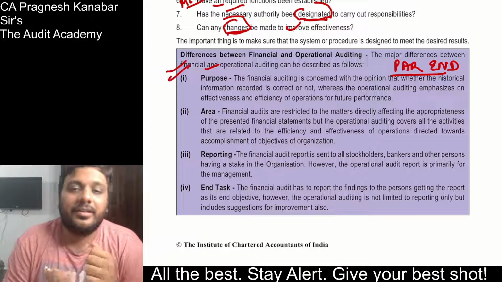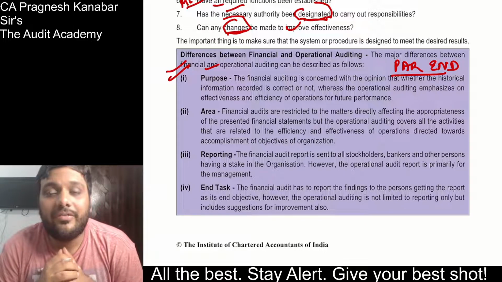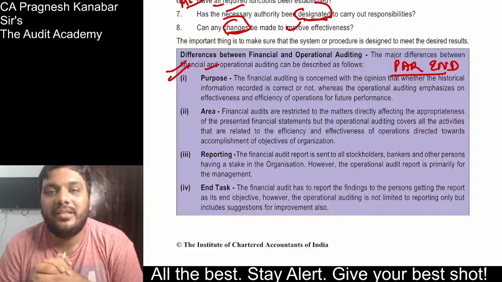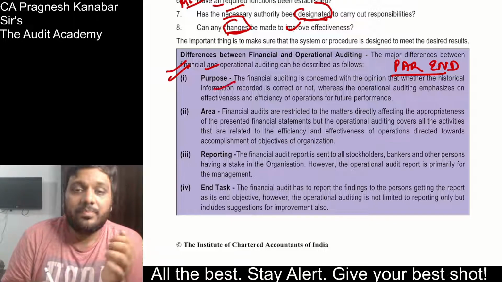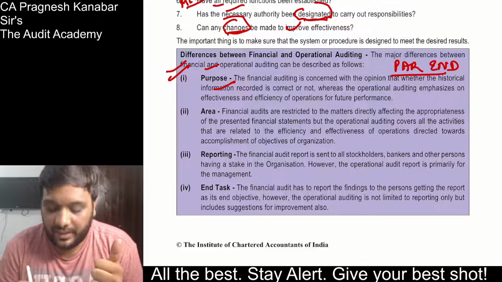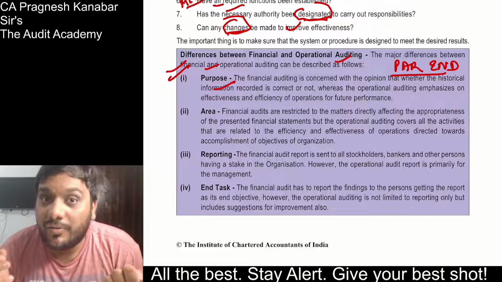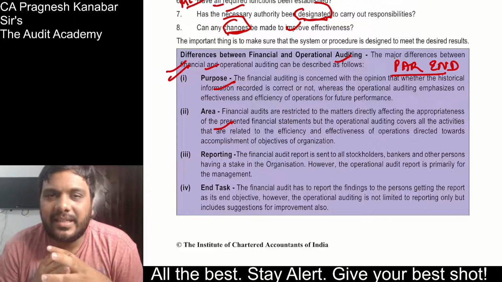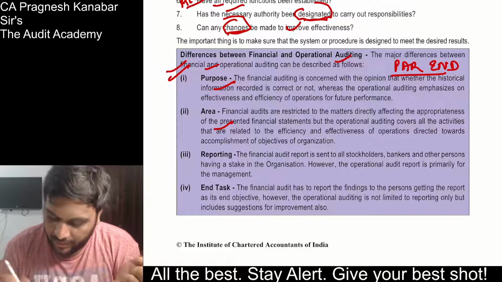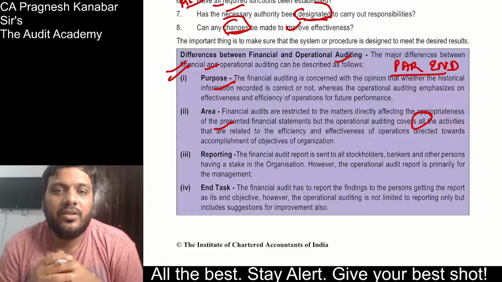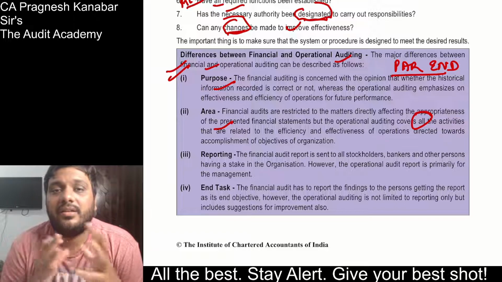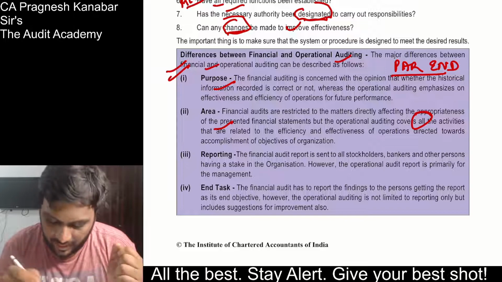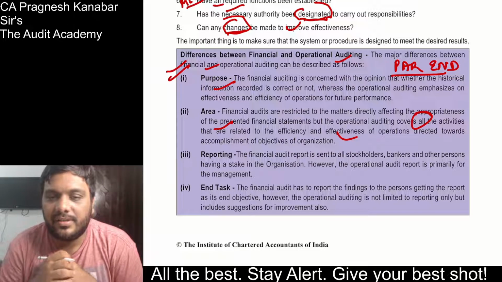Then the chapter is ending with a very important point: the difference between financial and operational auditing. The statutory audit and operational audit difference is very similar to the internal and statutory audit difference, but over here, what is the purpose? Financial auditing is the audit of financial statements. Operational auditing is the evaluation of the operations. The area: financial audit is focused and restricted to the compliance aspect, the accounting standards and so on. But operational auditing covers all the activities. So financial auditing is mostly concerned with areas related to financial statements, whereas operational auditing covers all the activities, and its focus is not on the figures. Its focus is on improving efficiency and effectiveness.